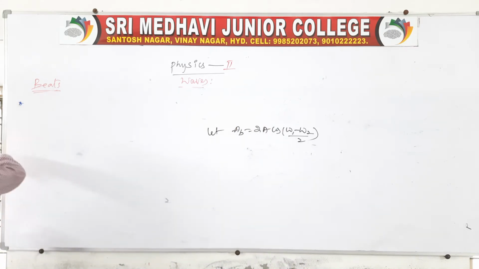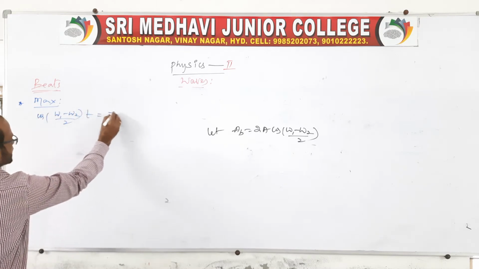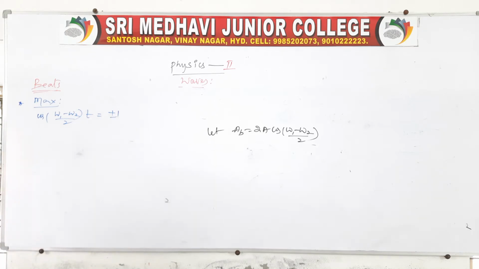Take the maximum condition: see when we will get the maximum intensity. You take cos of (omega 1 minus omega 2) by 2 into t equal to plus or minus 1. If it is plus or minus 1, it is a maximum. When will we get the maximum? That is (omega 1 minus omega 2) by 2 into t. This value is very, very important.